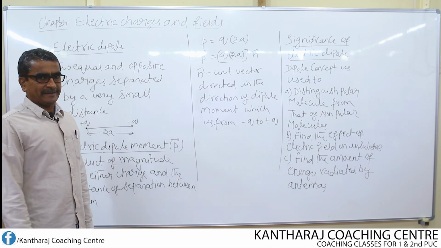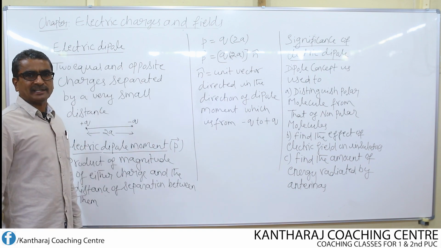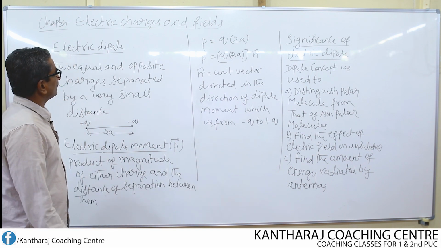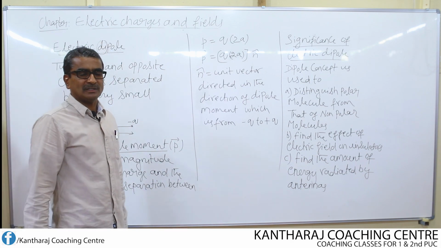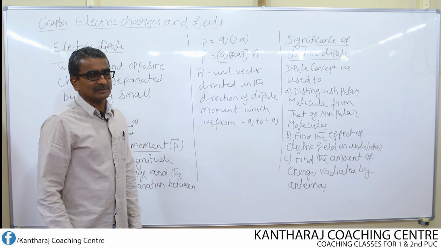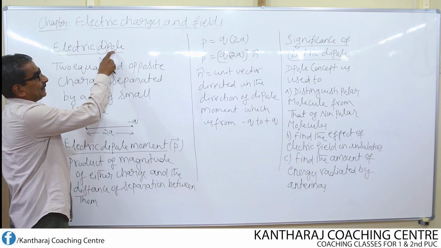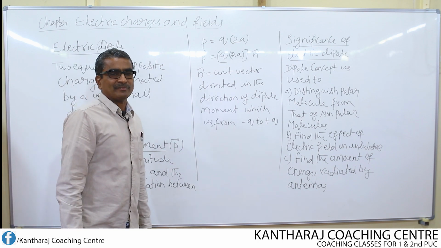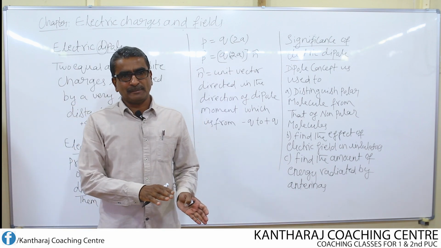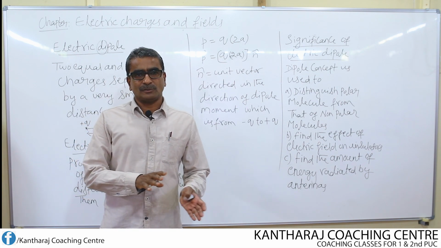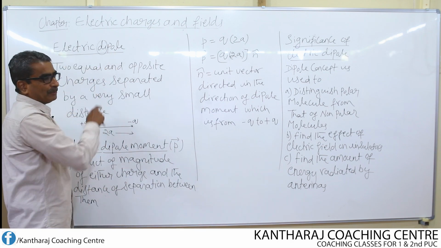Now we shall move on to the concept like electric dipole. Di means two, pole. Here it is not a magnetic pole because we are considering the word electric. Therefore, here pole refers to charges because magnetic dipole is also there. So, magnetic dipole, electric dipoles. Two different types of dipoles exist, but here we consider electric dipole.